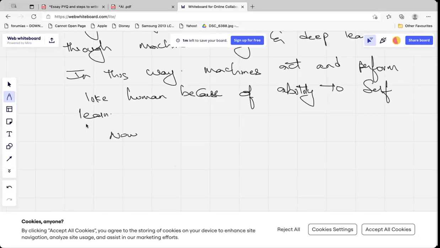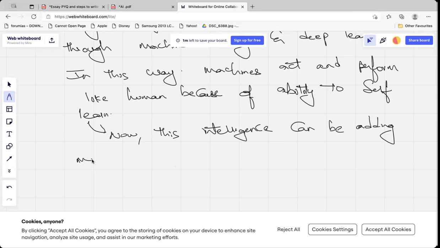Now, see, I have switched to the other paragraph. Now, this intelligence can be adding many benefits to the human being. To the human being. So I will start here.